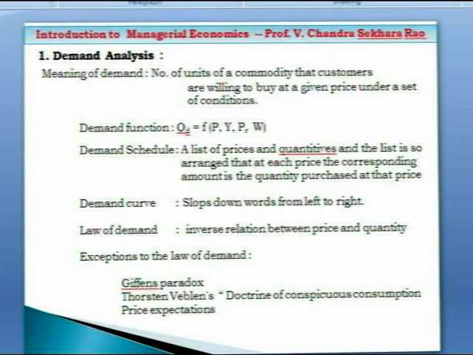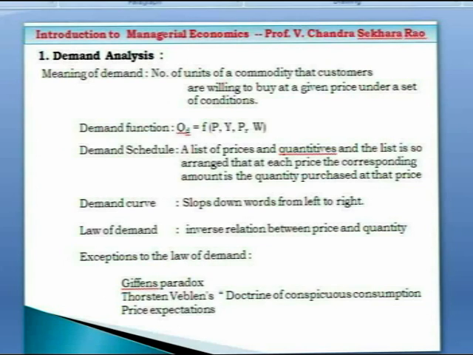We have seen the meaning of demand, and now we need to know what is a demand function, what is a demand schedule, demand curve, and the law of demand and exceptions to the law. So what is a demand function? In economics we use several functions like demand function, cost function, production function, etc. Always a dependent variable is a function of independent variable. You have to write the equation as a dependent variable is a function of the independent variable.